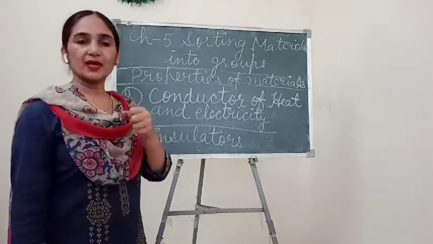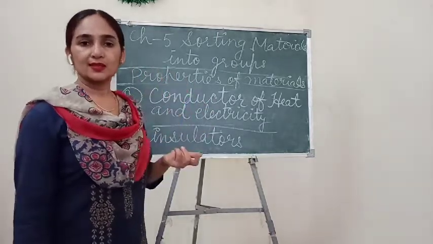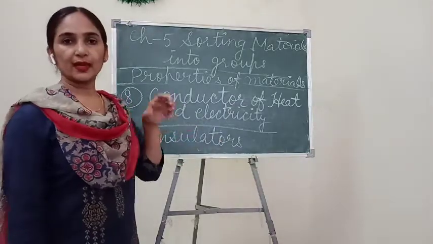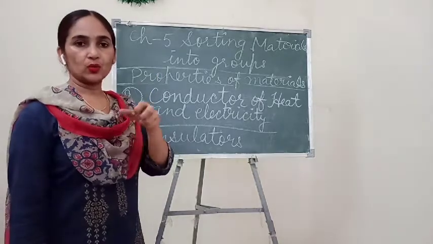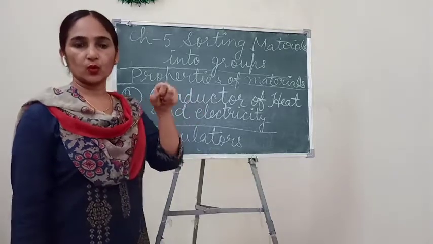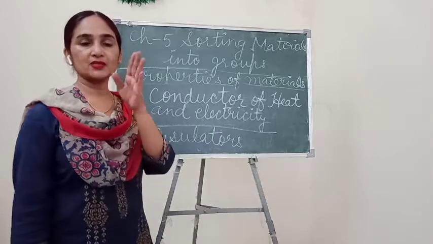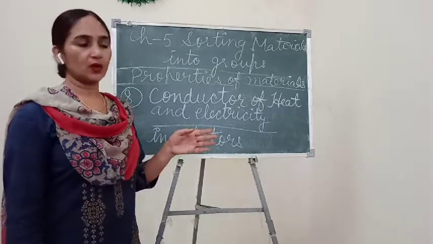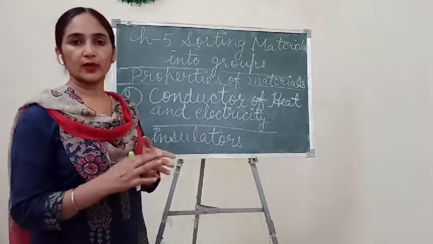Why do we use plastic or wooden handles with those utensils? Because of this insulation property, so that heat will not be transferred through the pan to us. We will not feel hot, and when we want to hold that pan, we can easily hold it, because heat will not pass from the pan to the wooden material, because wooden materials are insulators.